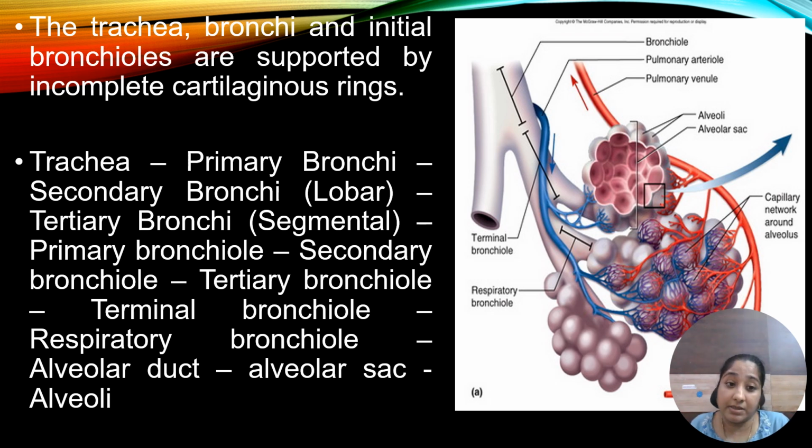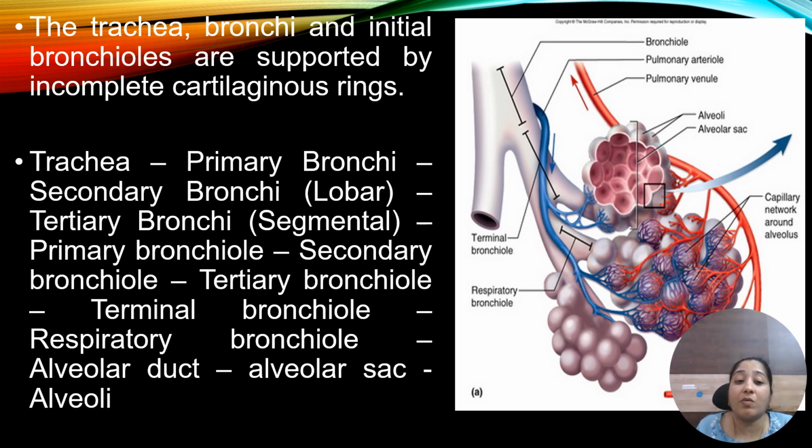Next, what are the lungs comprised of? They comprise bronchi, bronchioles and alveoli, and look like an inverted tree-like structure. The trachea is the trunk, and all these are branches. The primary bronchi divide into secondary bronchi, called lobar bronchi, then tertiary bronchi, called segmental bronchi.